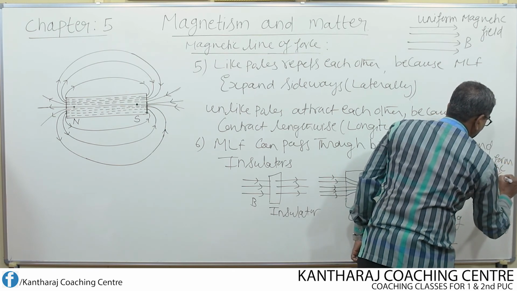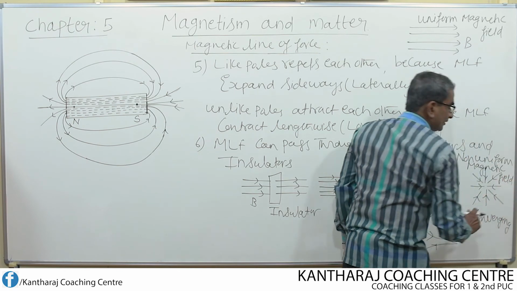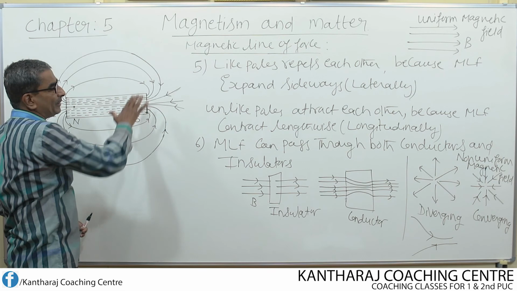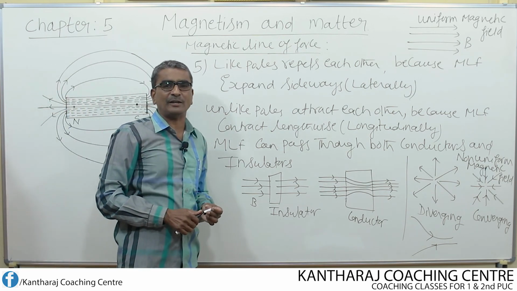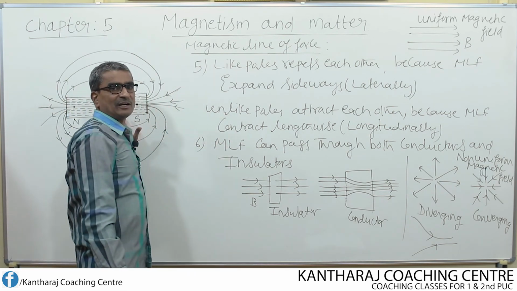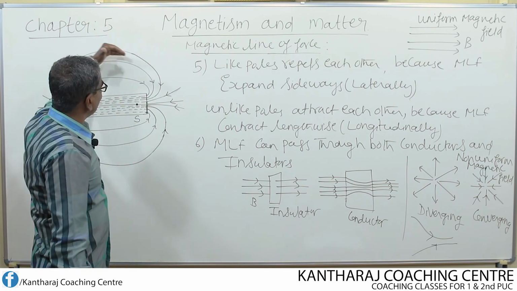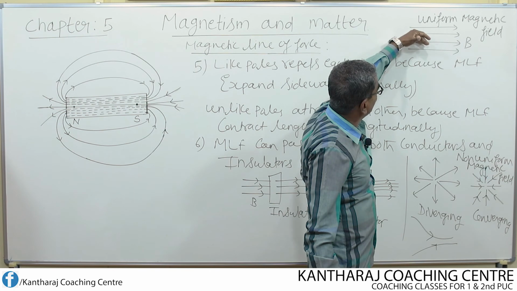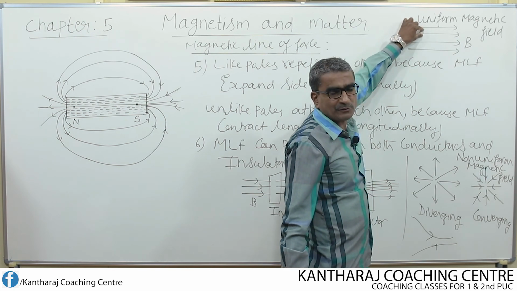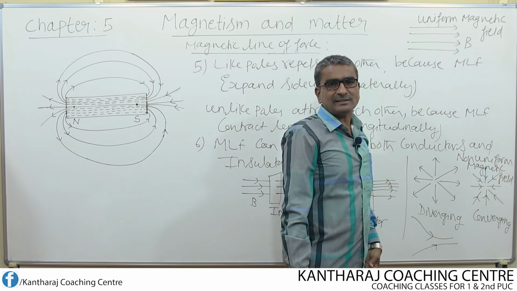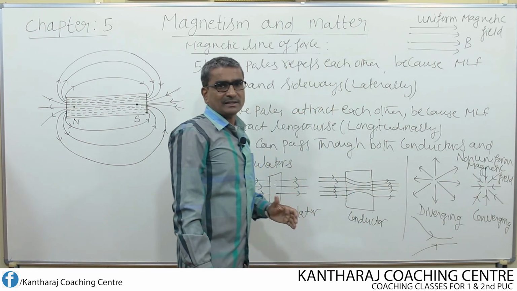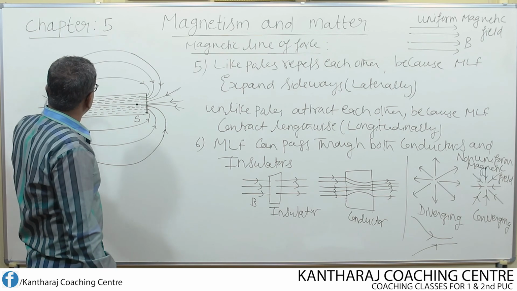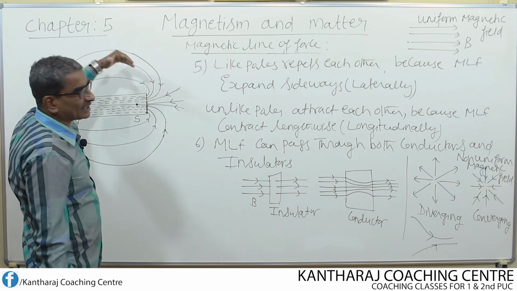Non-uniform magnetic field. Okay. Then what about the field that exists all around a bar magnet? Is it a uniform field or a non-uniform field? Certainly it is a non-uniform field, because lines of force are not parallel like this. If every line of force maintains equal space from one another, then we say it is a uniform magnetic field. But that doesn't look so in this diagram. In this diagram, the magnetic lines of force are curved.